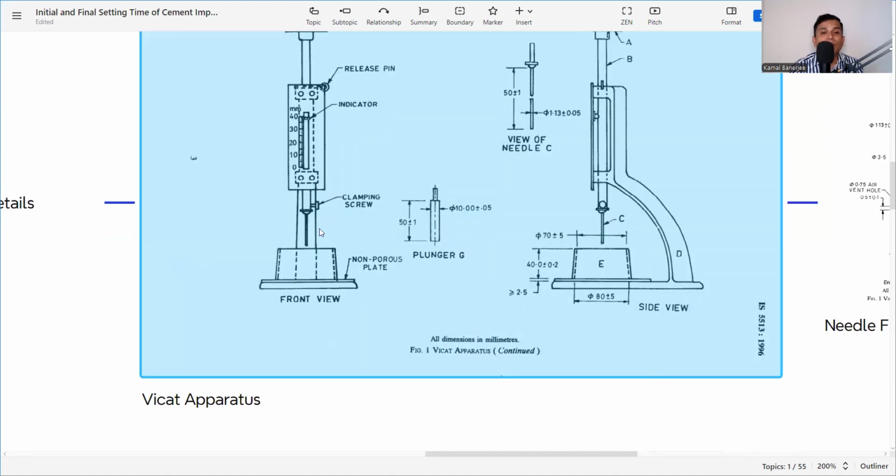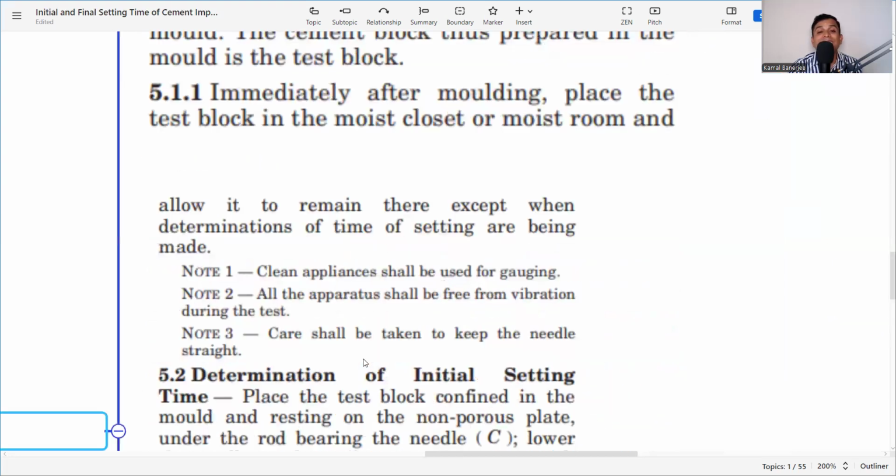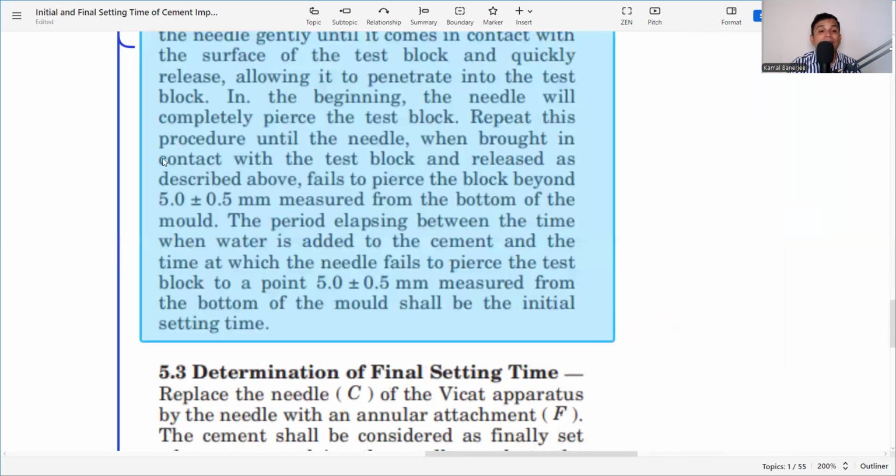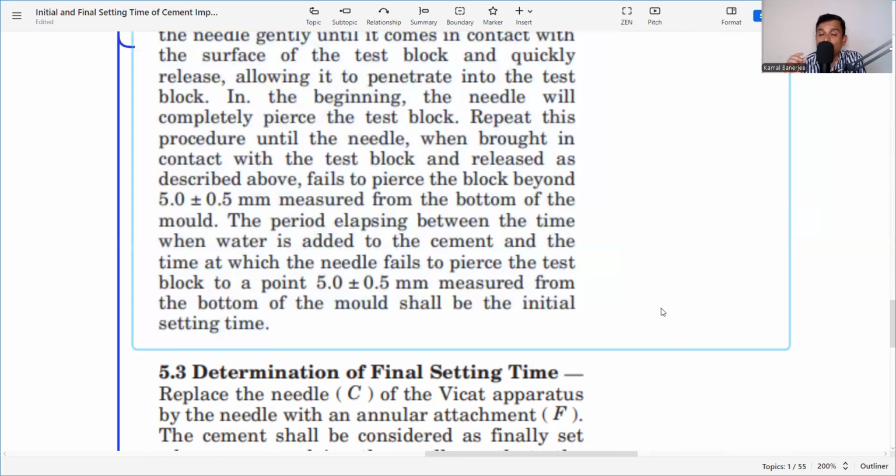Now, this is when this needle first goes up to this, then the reading will show 0, and the time it shows 5 plus minus 0.5, that is my initial setting time. So what is the time required from when the water is added until the needle gets a 5 plus minus 0.5 mm reading? That time is called the initial setting time. So we need to take that time, maybe it is 30 minutes, 35 minutes, whatever, that we need to record, and it should be referred to as the initial setting time of the cement.